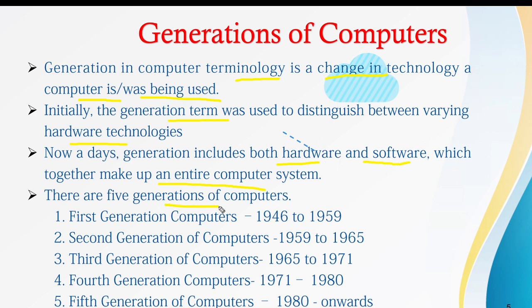There are five generations of computers. The first generation is in the period of 1946 to 1959, and the second generation is between 1959 and 1965. Between 1965 and 1975 we have the third generation of computers. Between 1971 and 1980, the computers used belong to the fourth generation. And after 1980 up to now, we are using the fifth generation computers, which are the latest computers of the technology.